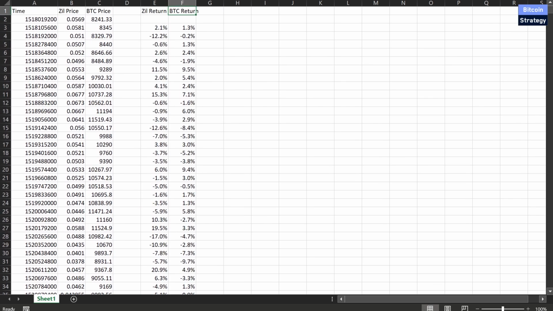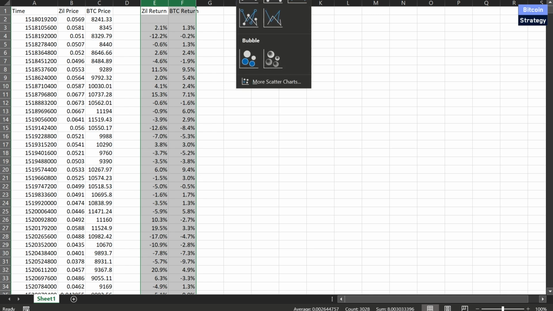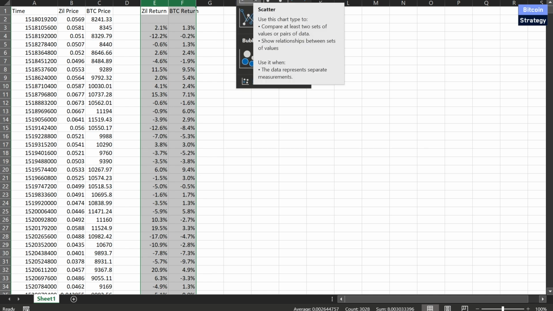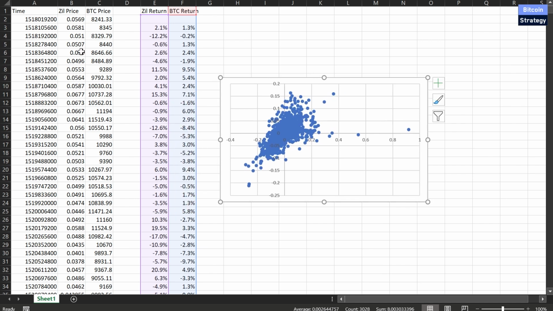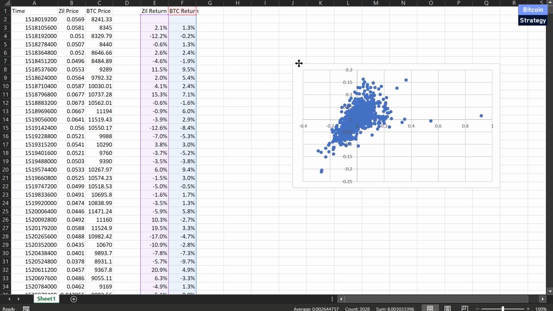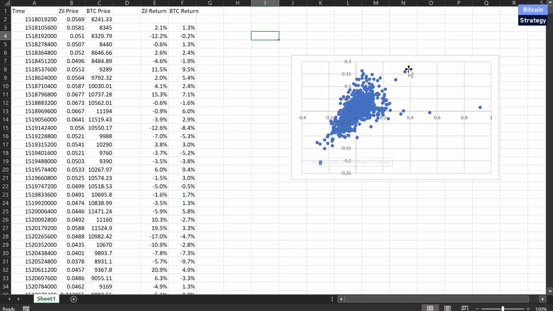And now we've got a time series where we've got both the Bitcoin return and the Zilliqa return next to each other. And so the next thing is pretty straightforward. It's simply just inserting a scatter plot. So you click over here, you add a scatter plot, and now you see something that already shows you the correlation of the two assets. Because these points somewhat go in this positive sloped line, we can see when one asset tends to go up, the other asset tends to go up as well, and vice versa.